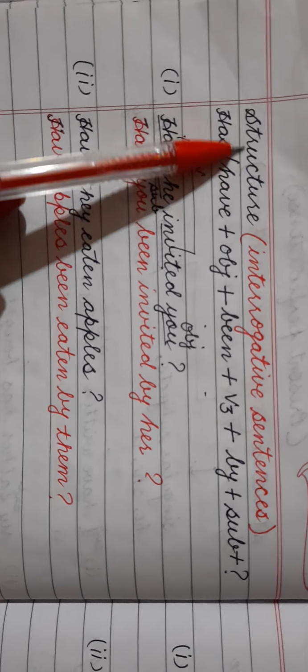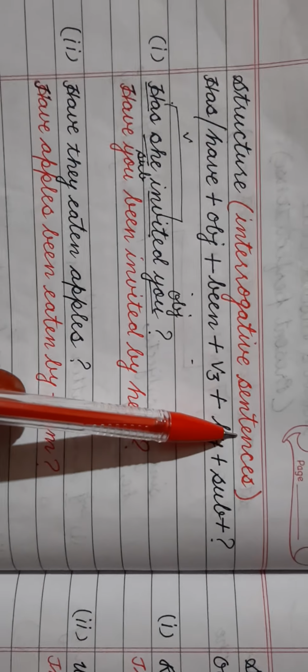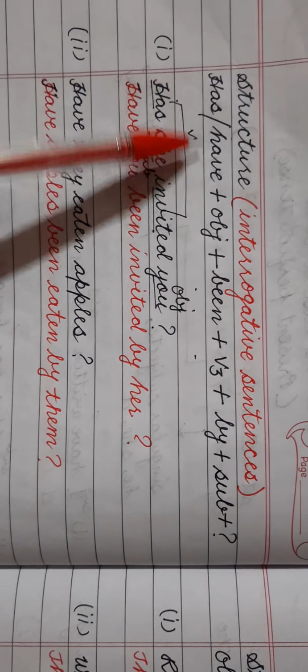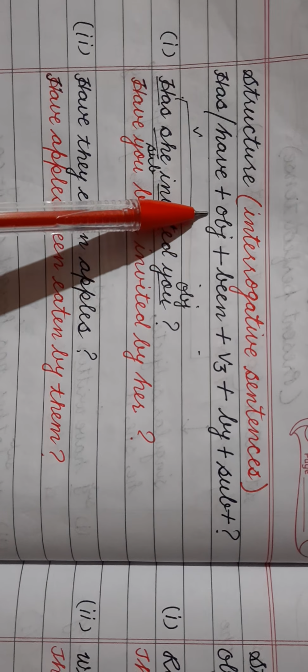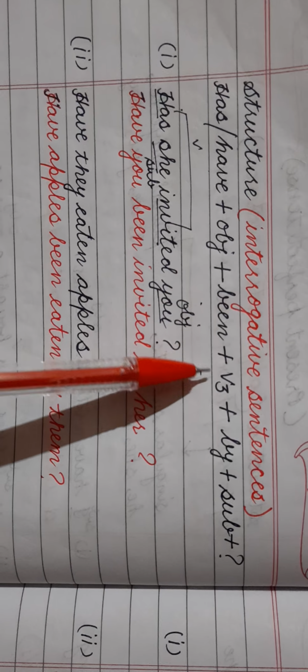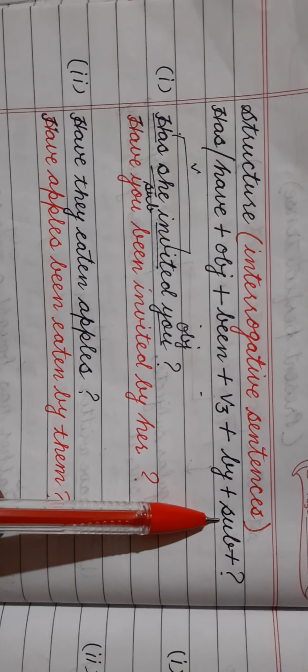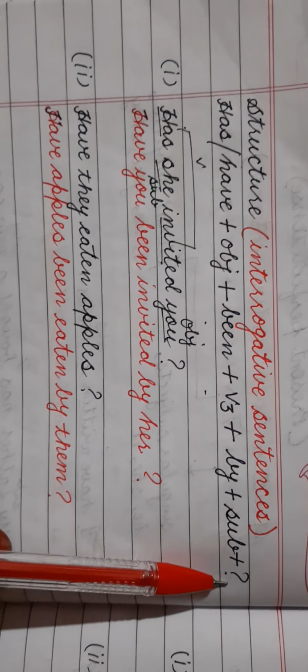Now we are going to learn the structure for interrogative sentences. Has or have, then object, then been, then third form, then by, then the subject, and at last we have to put down a question mark.